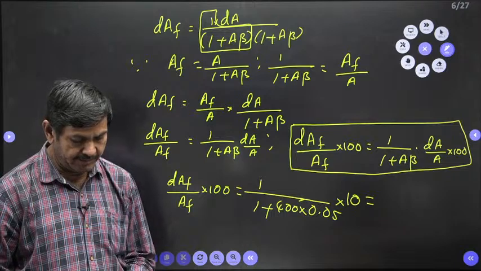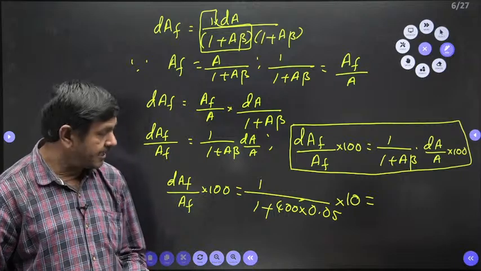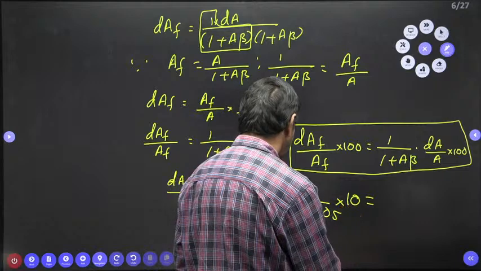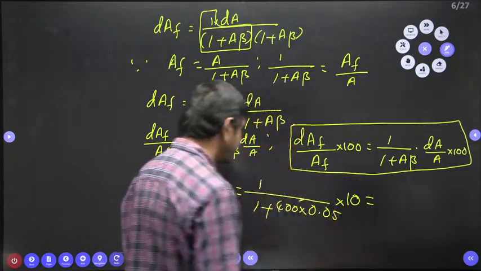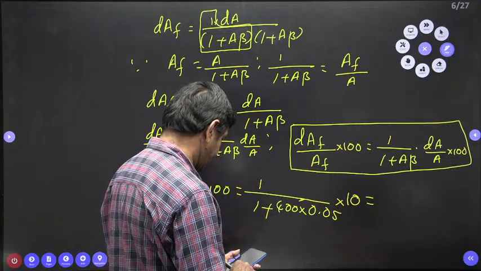Approximately it comes to 0.5% only. 4 into 5, use it now, but around 0.5% is possible.